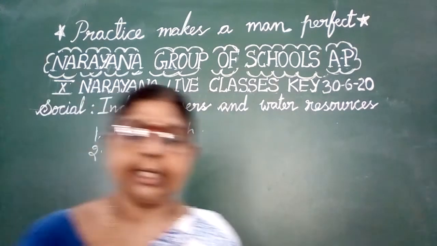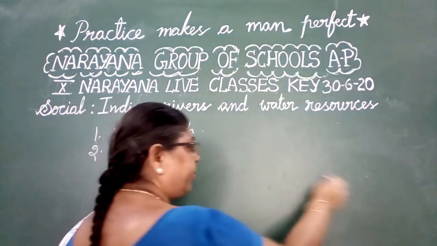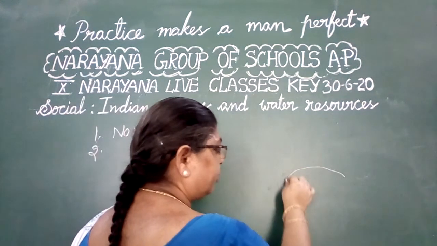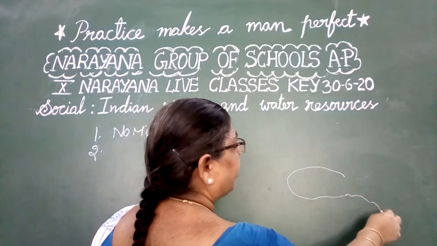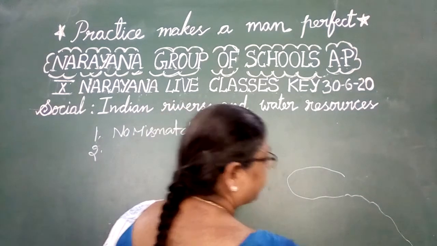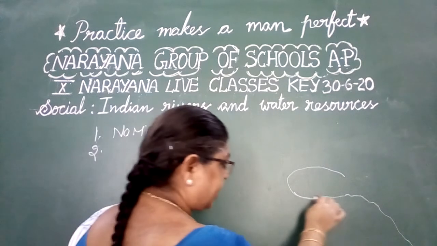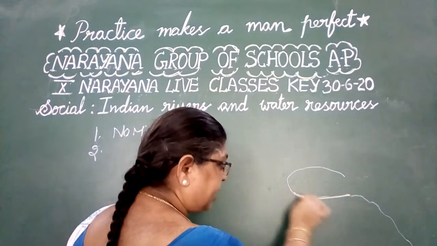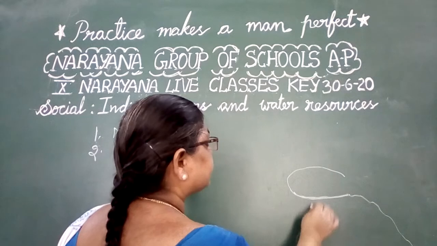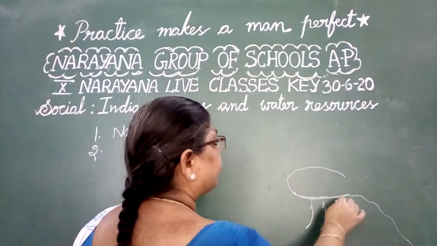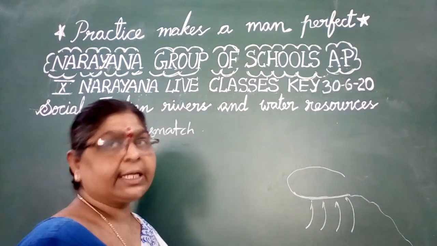You know very well that river Ganga flows from Uttarakhand into Uttar Pradesh, flows through Bihar, enters Bengal, then joins Bangladesh and flows into the Bay of Bengal. To this river Ganga in the northern plains, especially Uttar Pradesh and Bihar, from the south some rivers join as tributaries, like Sone, Betwa, Chambal.